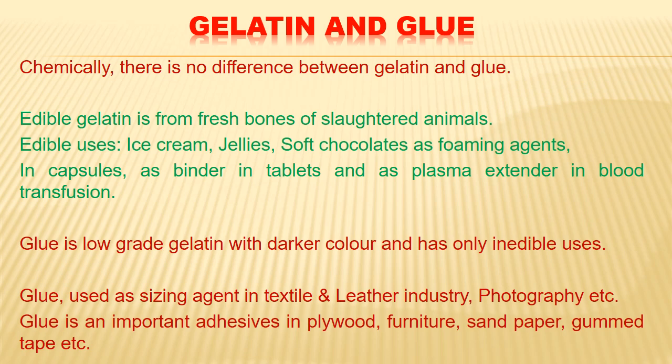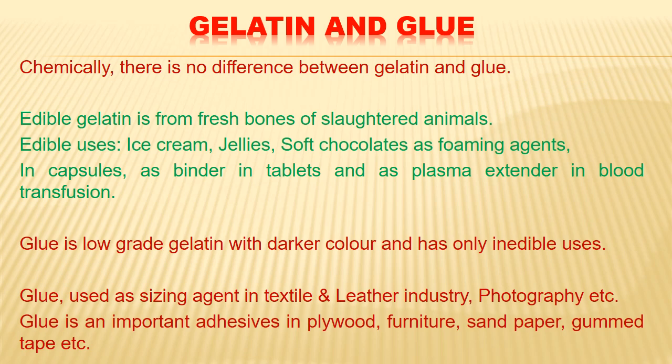Gelatin is prepared at a lower temperature, so it is high quality with better properties. Glue is prepared at a higher temperature. When the temperature is high, the remaining portions are extracted from the collagen, but the quality or the properties will be inferior. So that is glue. Glue is an inferior quality of gelatin.